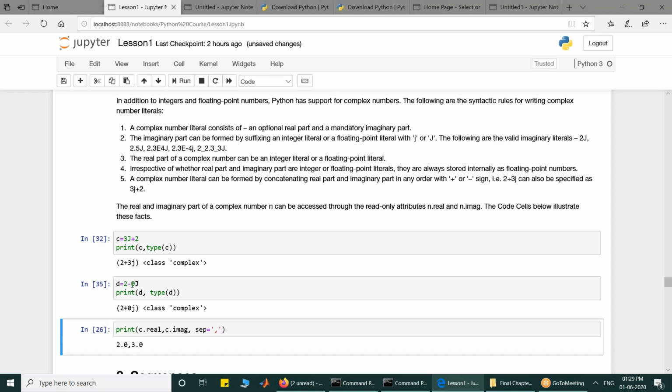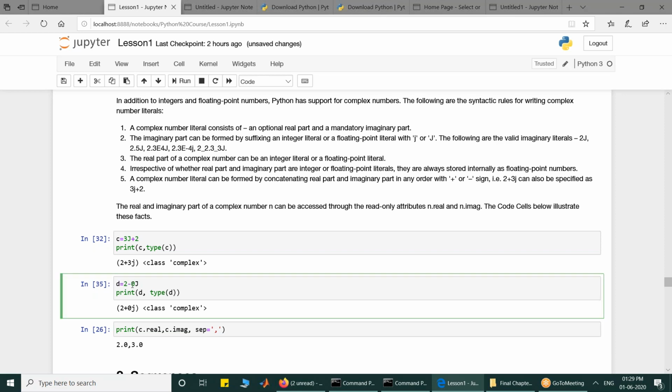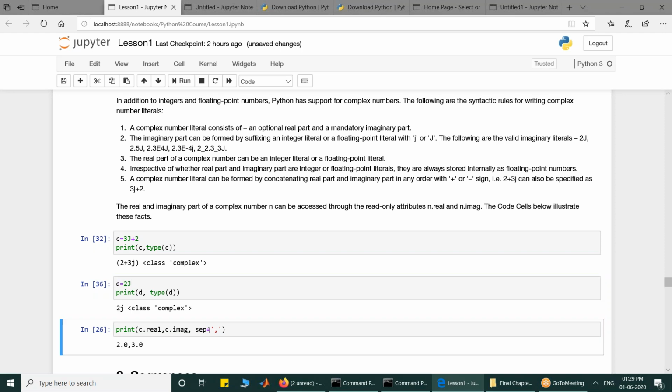Now you can tell me that if I write 2j, will it become a complex number? Will d is equal to 2j be a complex number? Yes. d equal to 2j is a complex number because the mandatory part is the imaginary part. The real part is not mandatory. Even if you don't write it, it will become a complex number.